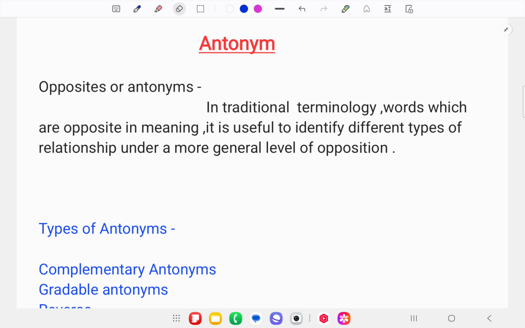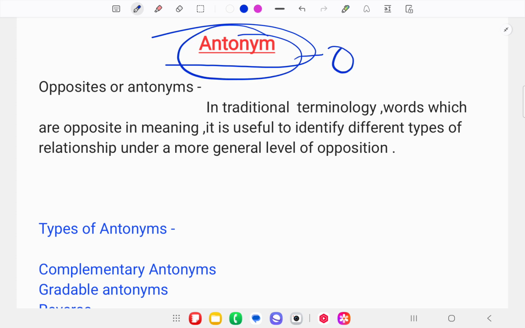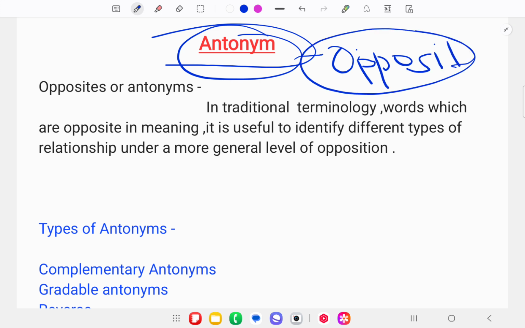Dear friends, in this lecture we have a discussion on antonyms. What is an antonym? Antonym means something which is opposite to that word. If I say up, then what is the opposite of up? There will be down. Antonym means opposite of that word.